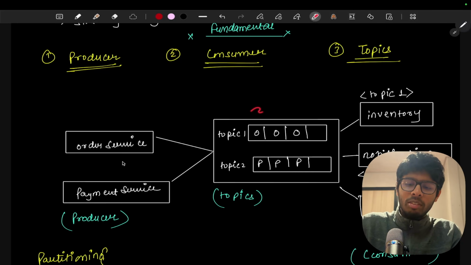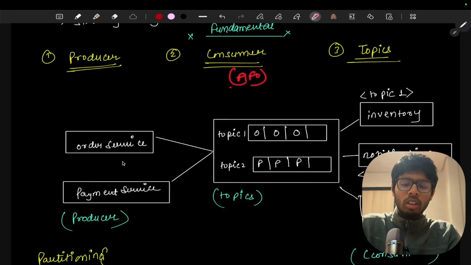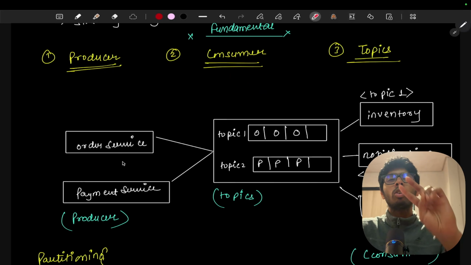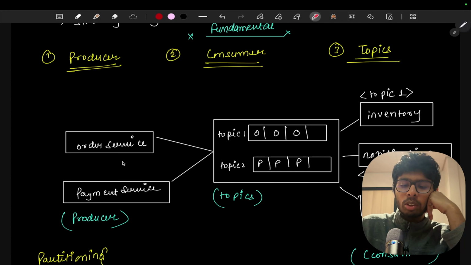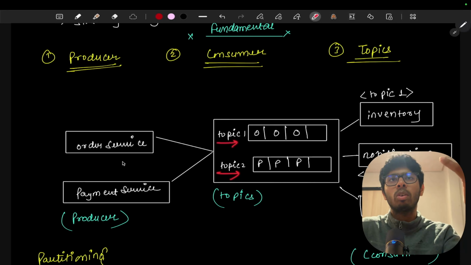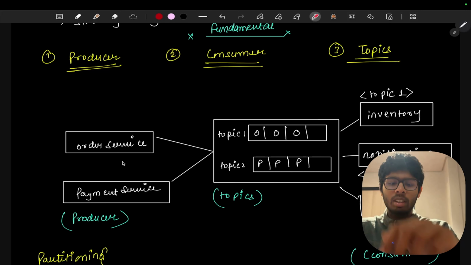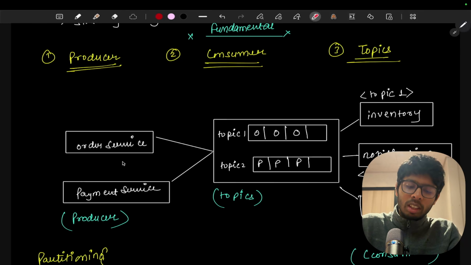In this bucket, we have just added two things. First, everything is going to be in a queue so that it follows the FIFO fashion, first in, first out. Secondly, there are going to be two buckets. The first bucket is going to consider orders, and the second bucket is going to consider the payment service events. The services in our distributed system that produce the events, in our case the order service and our payment service, we will call producers because they are producing the events.